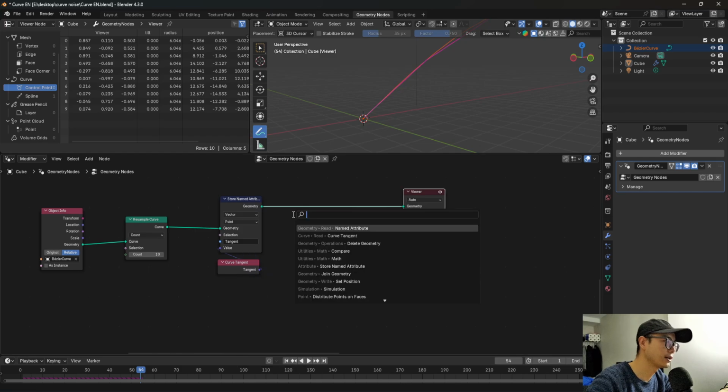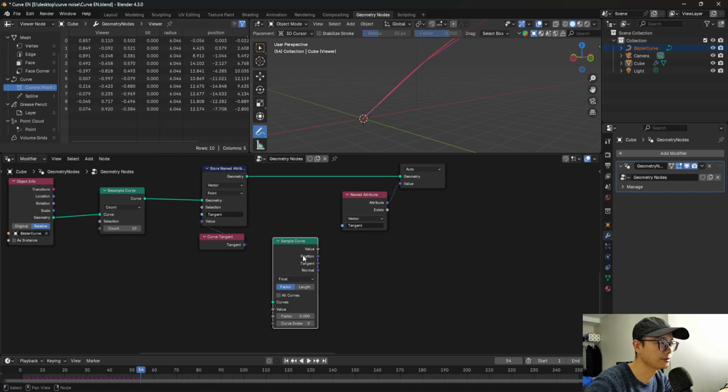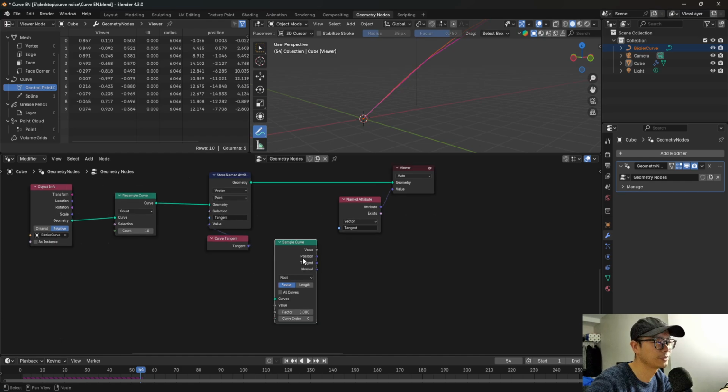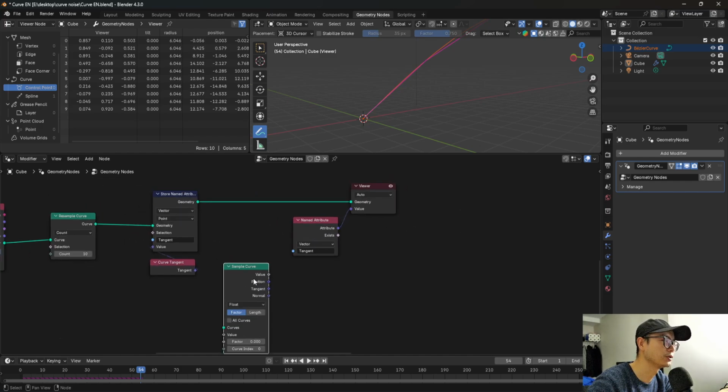There is another node you may think about, the sample curve. My suggestion is don't use it because it's not stable. Maybe it's stable in some conditions, but when you have multiple objects, it just doesn't work well. In this project, don't use it. It's not working.